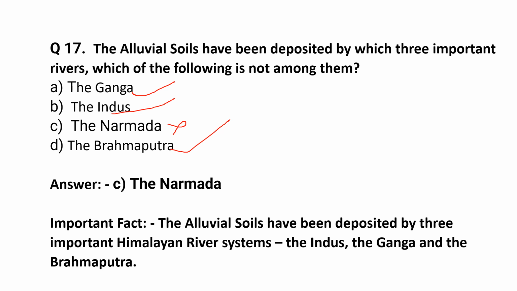The alluvial soils have been deposited by three important Himalayan rivers: the Indus, the Ganga, and the Brahmaputra.